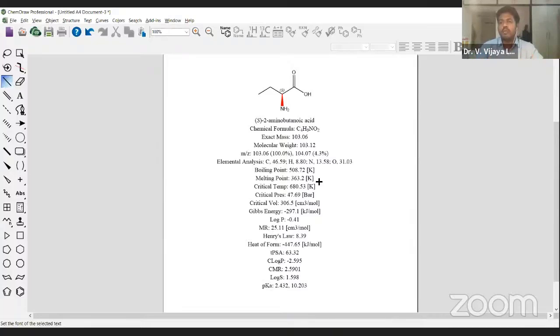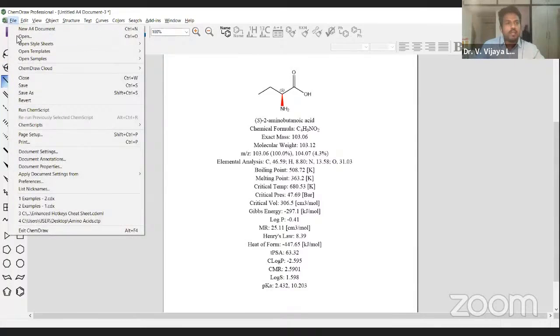Not only creating and modifying chemical structures and mechanisms, but you need to do them in a short span of time, big reactions with mechanisms and structures. That's what you need to do. So today I am going to show you the shortcut ways of getting the structures and the modifications and all of that. So let me go quickly and tell you all of that.